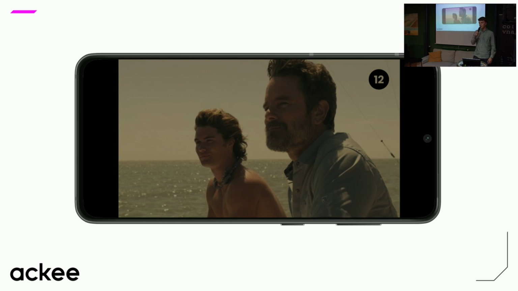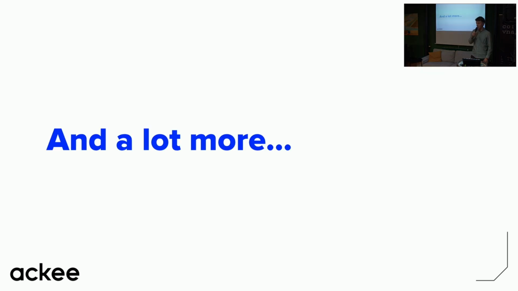And this time we need to show the age rating for the movie at some points in the video. And also sometimes we need to show content tags, like violence or references to drugs. You need to show those things sometimes in the video. And I think you already see where this is going, because this was only a small part of the features that we need to implement in the player. There's actually a lot more. There are UX features, there is a lot of analytical stuff. And how do we handle all of this?